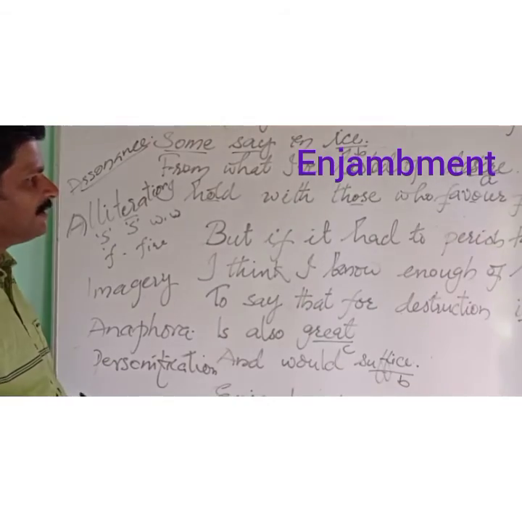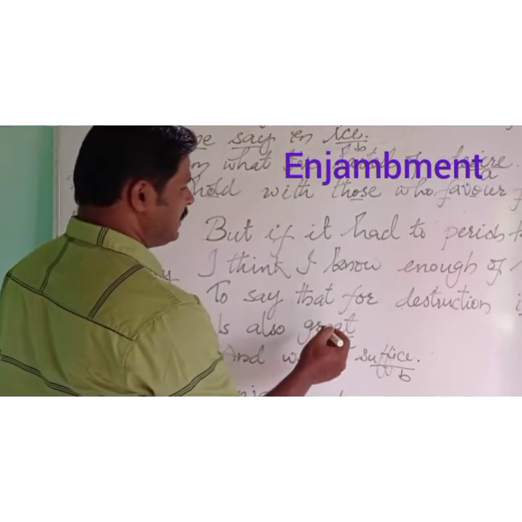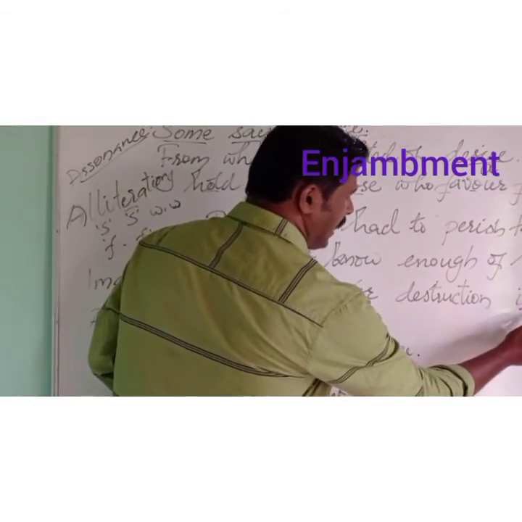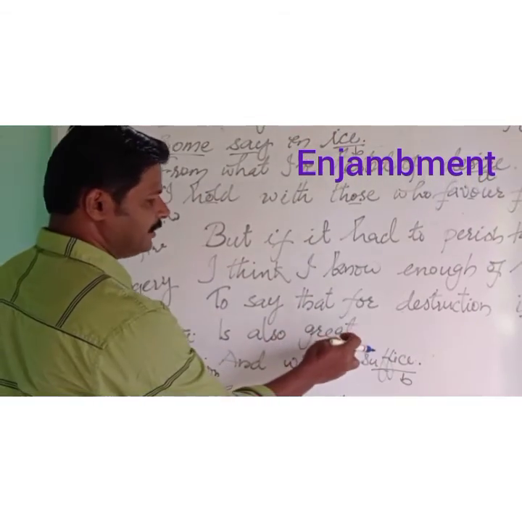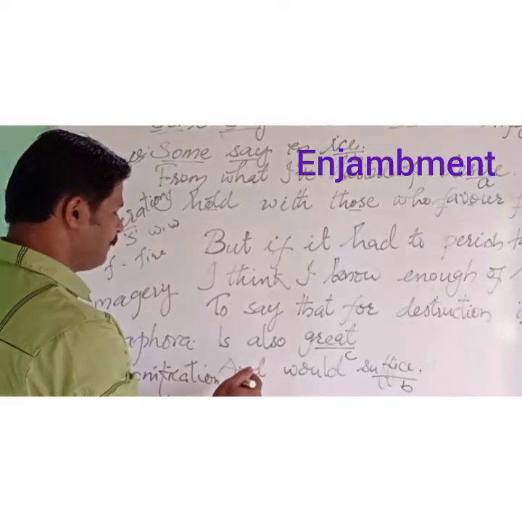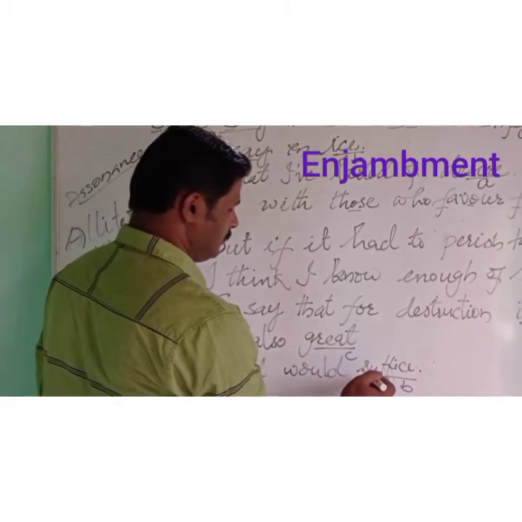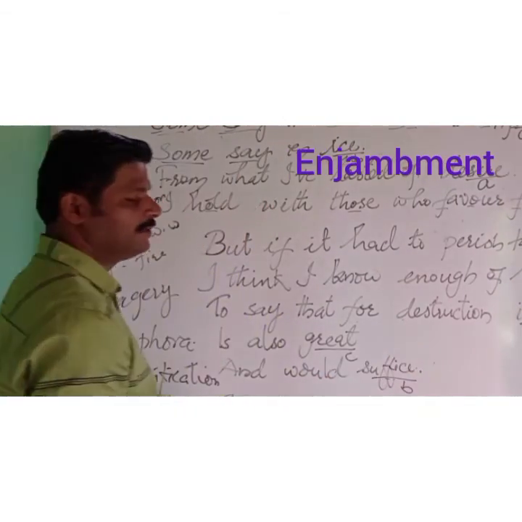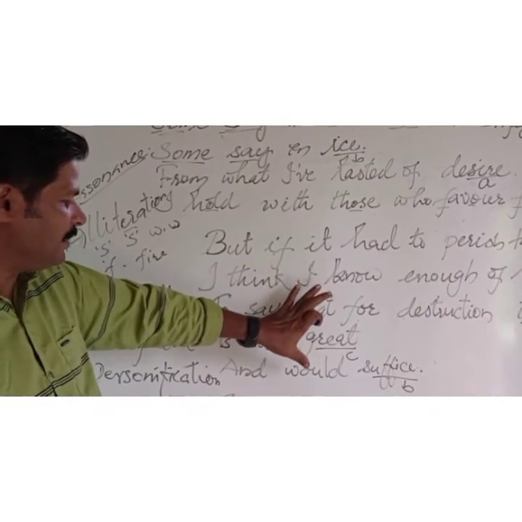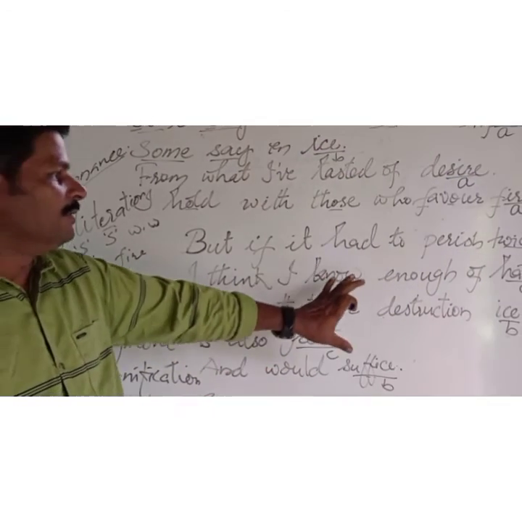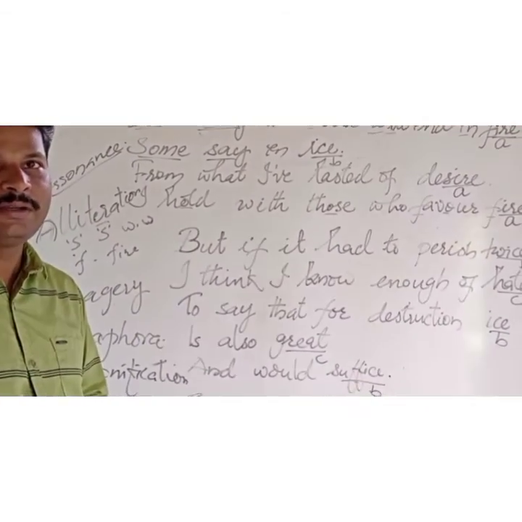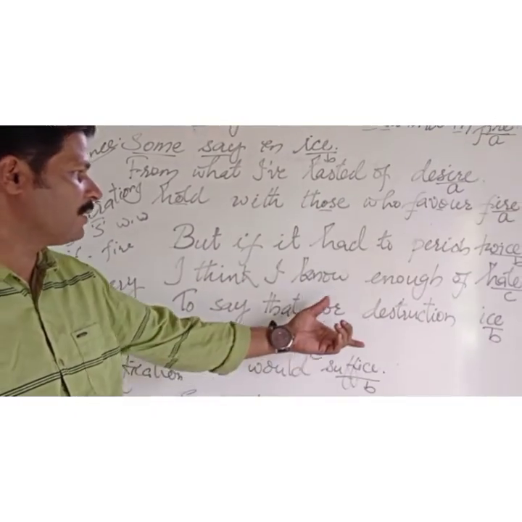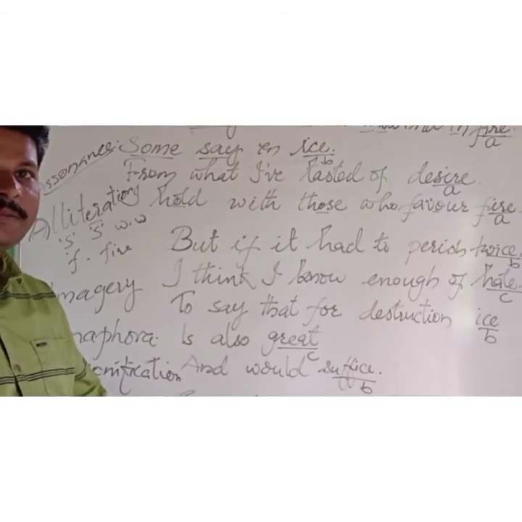See the second stanza here. "To say that for destruction ice", there is no punctuation mark. "Is also great", there is no punctuation mark, and "would suffice", there is a punctuation mark. So this is an example for enjambment. The same idea or thought is running down into two or more consecutive lines without any punctuation mark. That device is called enjambment.